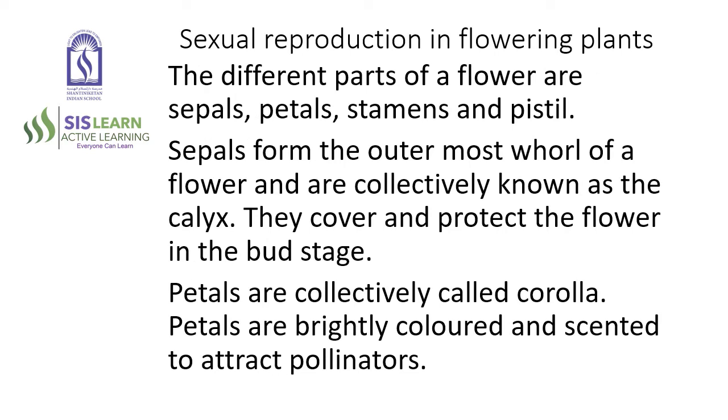The different parts of a flower are sepals, petals, stamens and pistil. Sepals form the outermost whorl of a flower and are collectively known as the calyx. They cover and protect the flower in the bud stage. Petals are collectively called corolla. Petals are brightly colored and scented to attract pollinators.